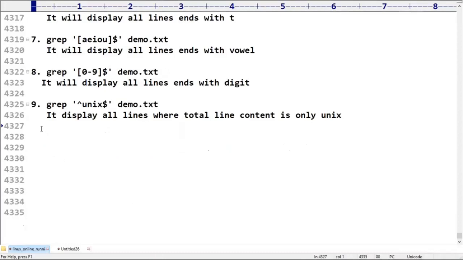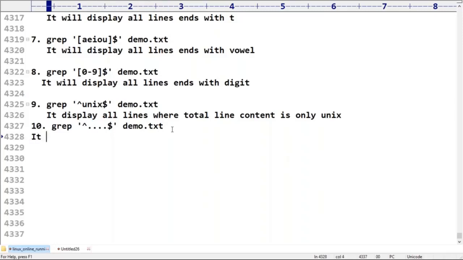Clear, right? Now observe carefully. I'm taking grep with the cap symbol, then four dots, then the dollar symbol, and then demo.txt. What is the meaning of this one? This displays all the lines which contain exactly four characters. Those four characters can be anything, no problem at all.